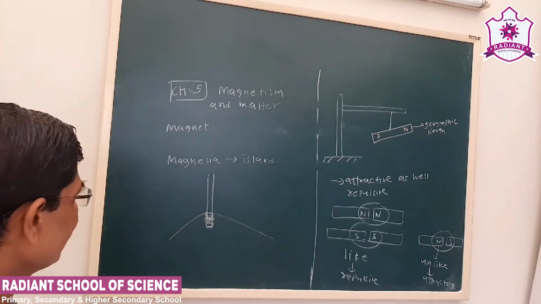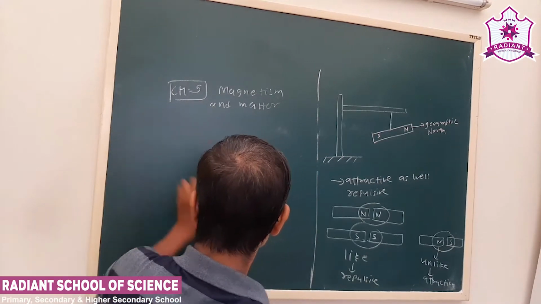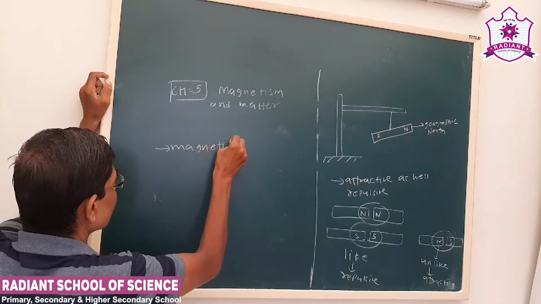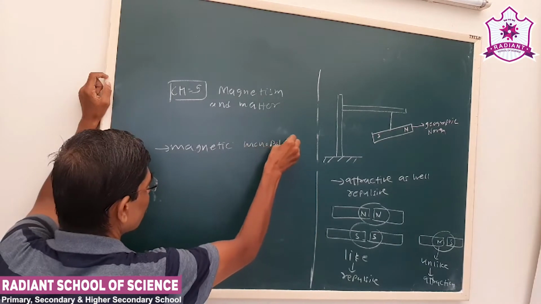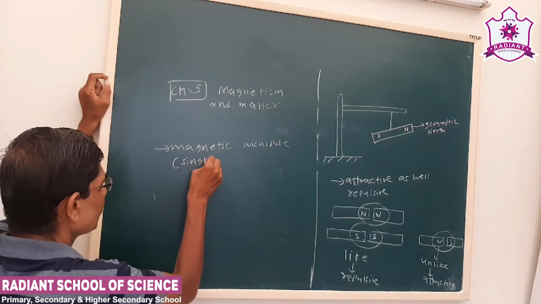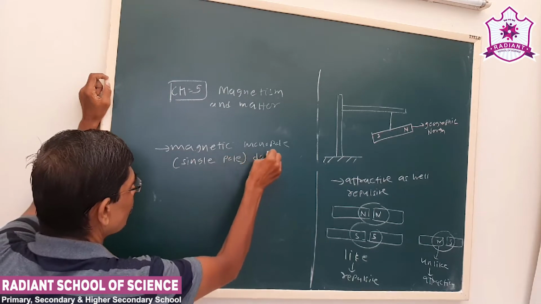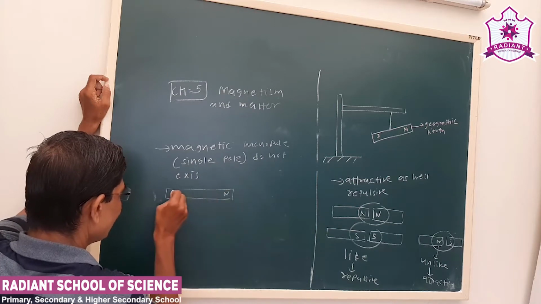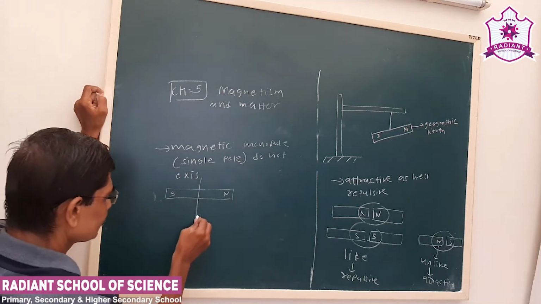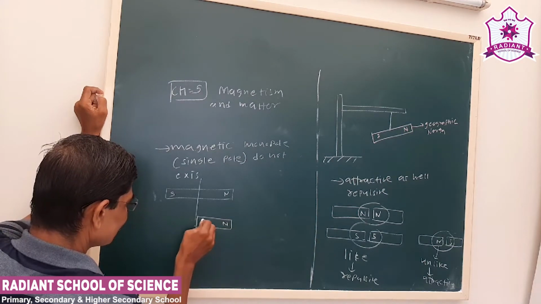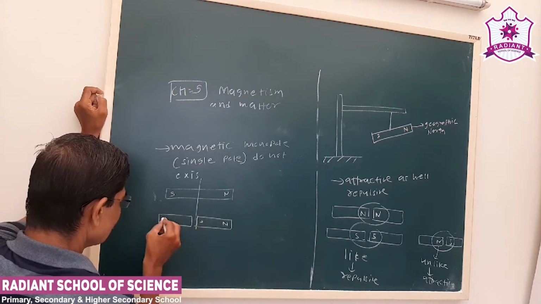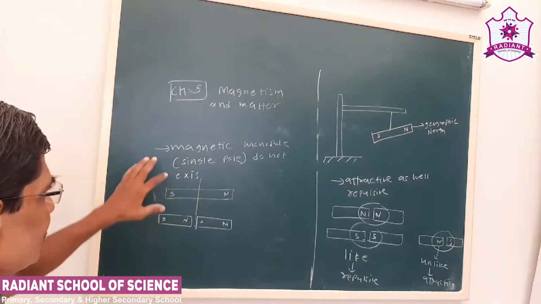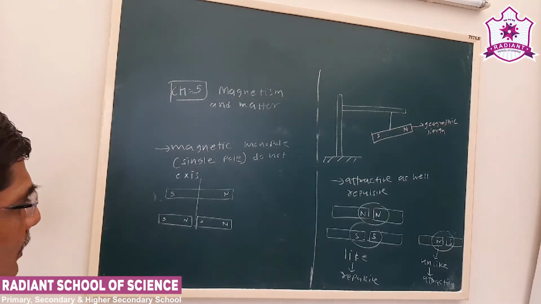We are also familiar with the word magnetic monopole. Mono means one. Why? Suppose a bar magnet is like this, N and S, and you divide it into two parts. This is a natural property: it will divide itself into two magnets. So we have to keep in mind that magnetic monopoles do not exist.